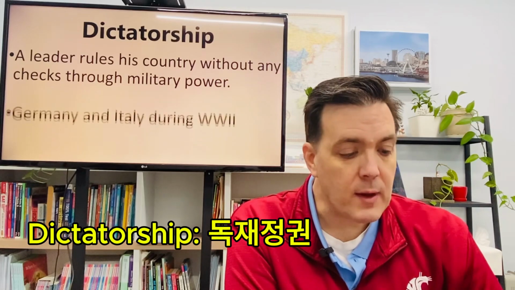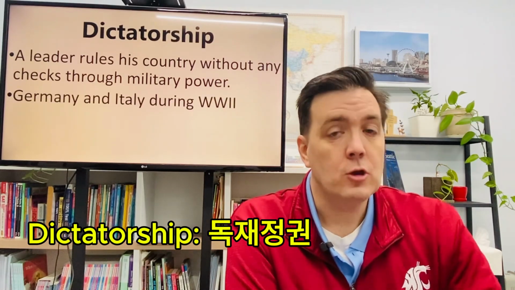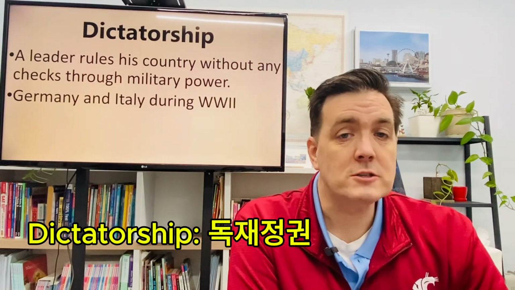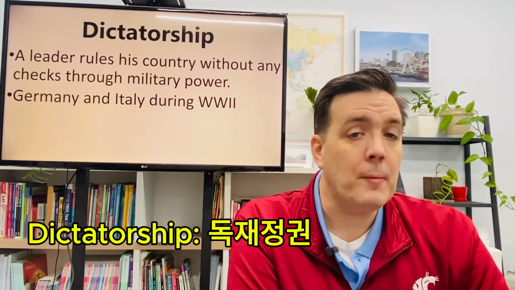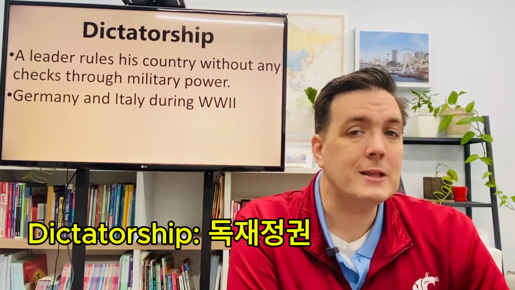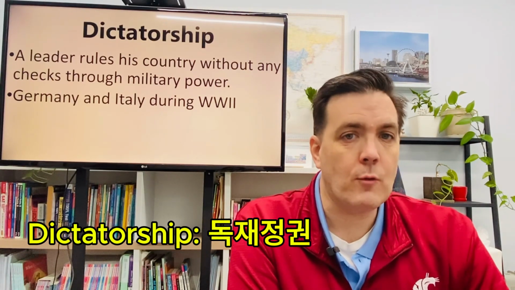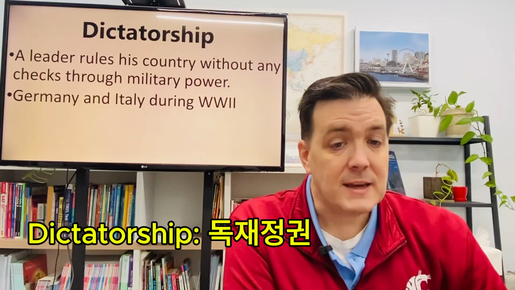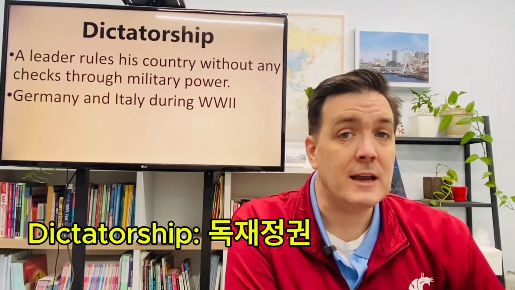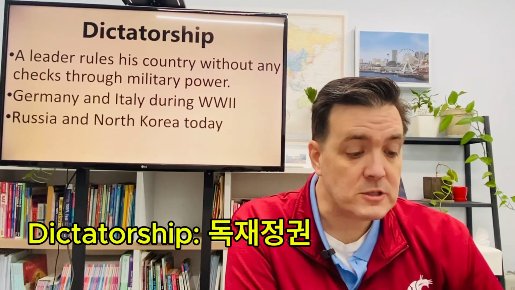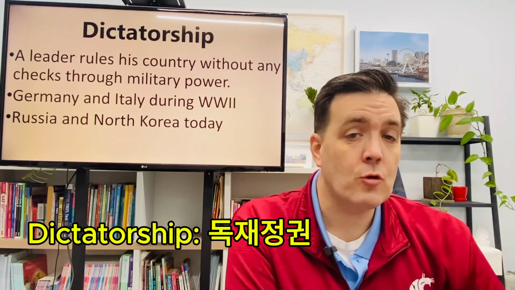So in history, we have Germany and Italy during World War II. Of course, I'm sure you guys know Adolf Hitler and Mussolini had ultimate power over their countries until they were removed from power. Today, we have dictatorships as well, including the countries of Russia and North Korea.